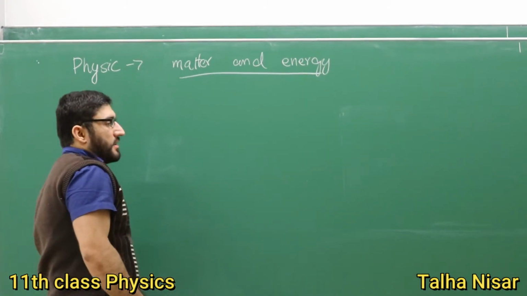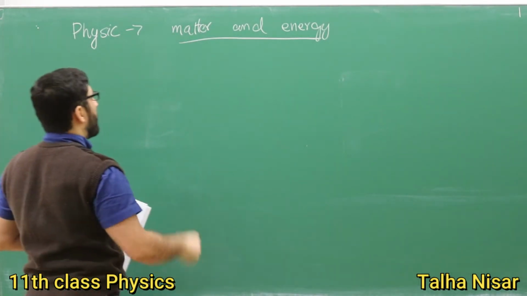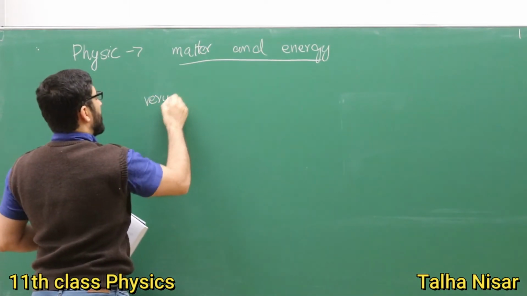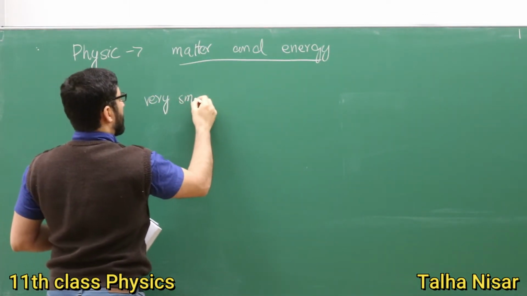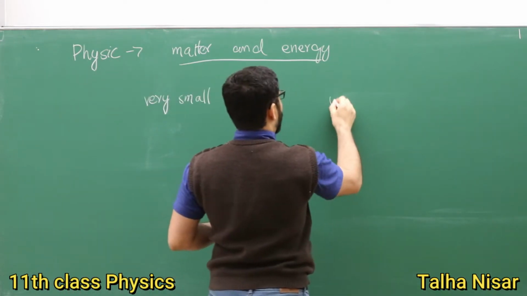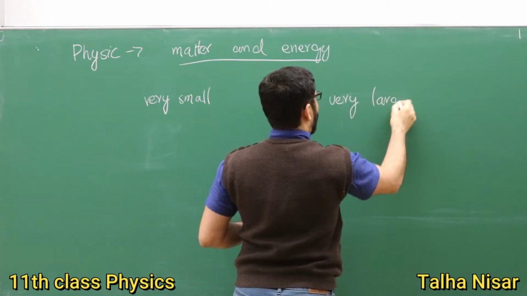We have two main types of physics. One is the physics of the very small, and then we have the physics of the very large. What does that mean?